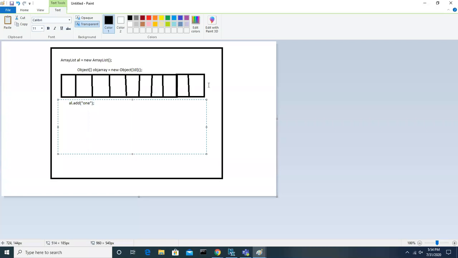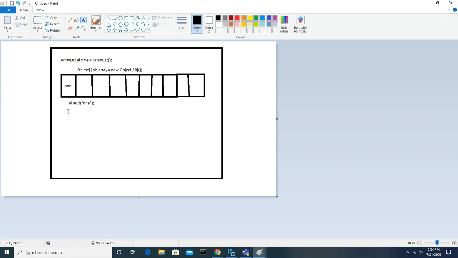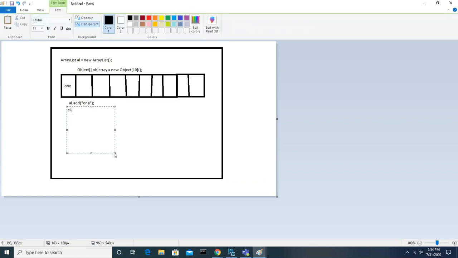This is the block, the memory already created, the dynamic array. Where are we going to store this? It is going to store here when you call that add method. Like this, guys, if we call al.add of 2, you can do anything.